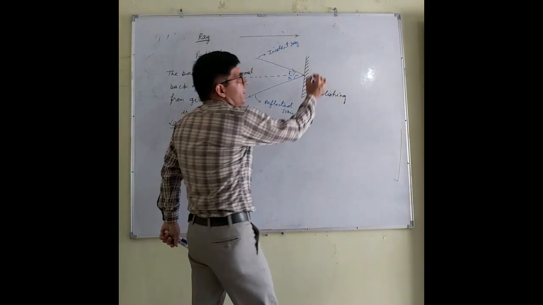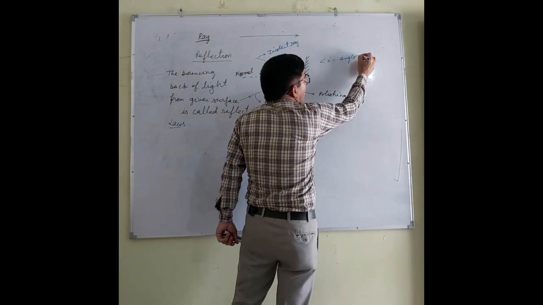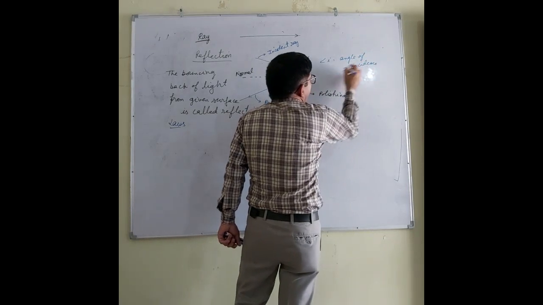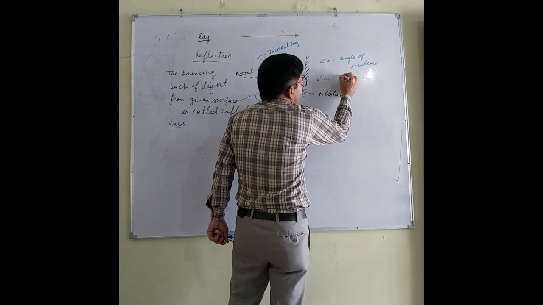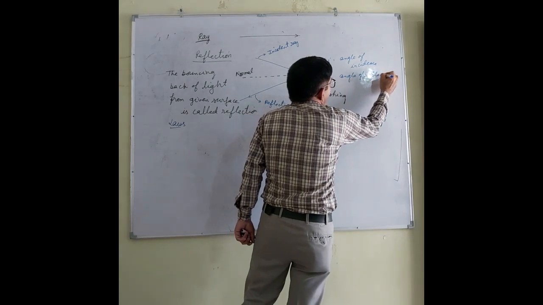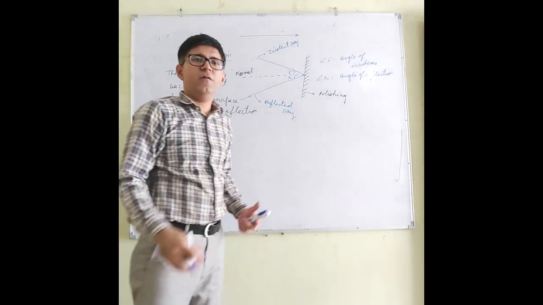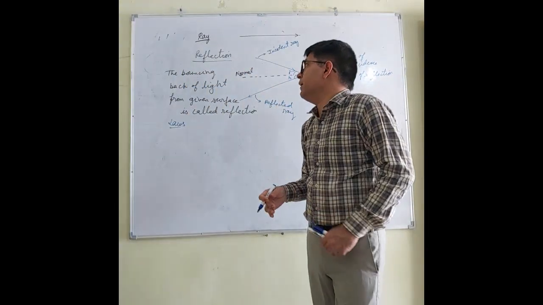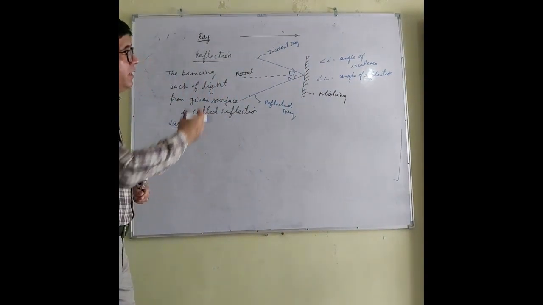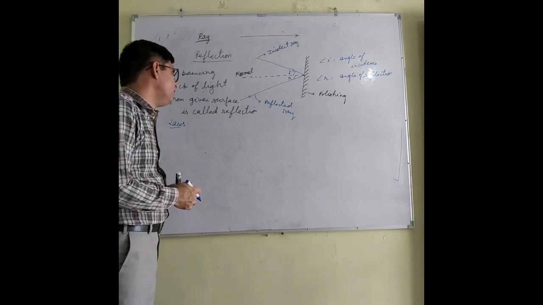This angle I is called the angle of incidence, and this angle R is called the angle of reflection. Dear students, if you have not opened your notebook, please open it so that you can make notes along with this. Angle I is called the angle of incidence and angle R is called the angle of reflection.